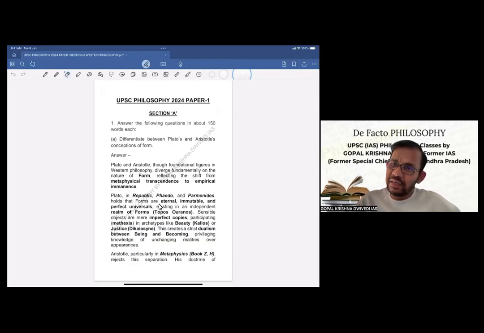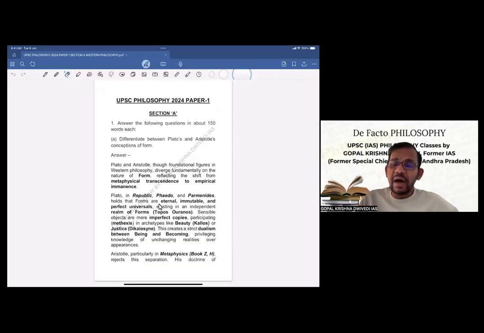Now, second thing, the directive of the question has to be strictly followed. If you are missing the directive, you are going to lose the marks. And you will see how we have followed the directives in model answers, because this is very, very important. Whatever is asked, you have to answer that. You cannot write everything you know about that topic, because then you are going to miss the marks definitely. Then you have to definitely quote the references. References may be several books, then several philosophers, then quotes. So all those things you have to mention.